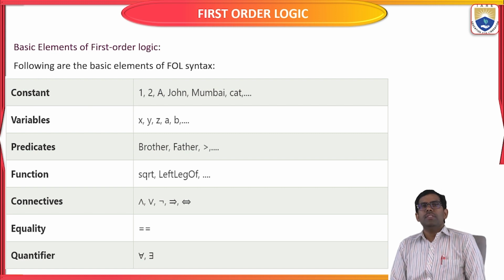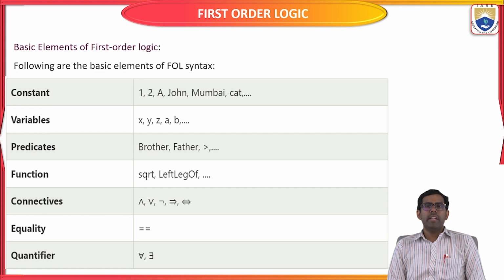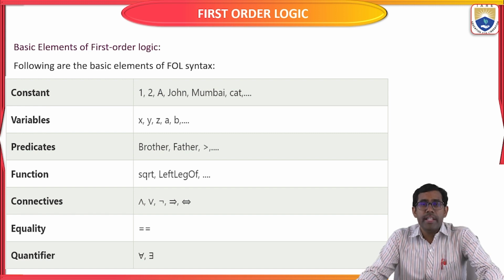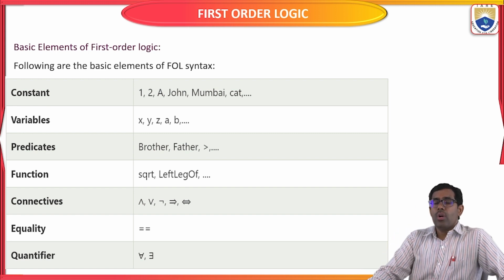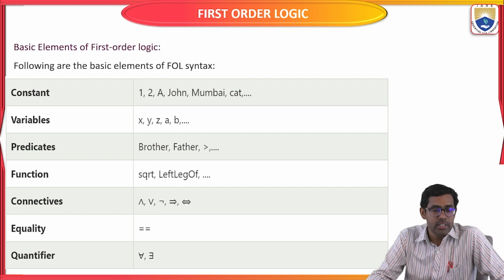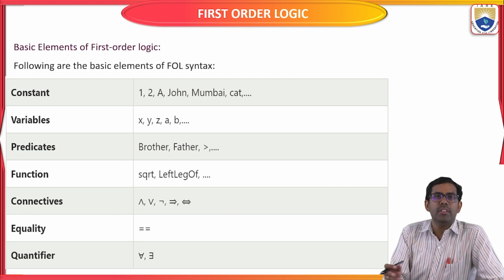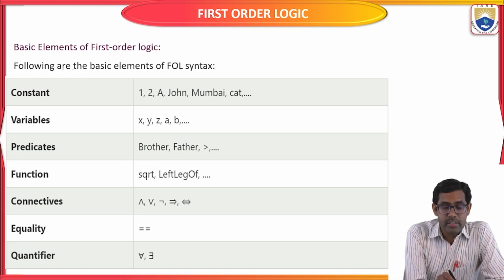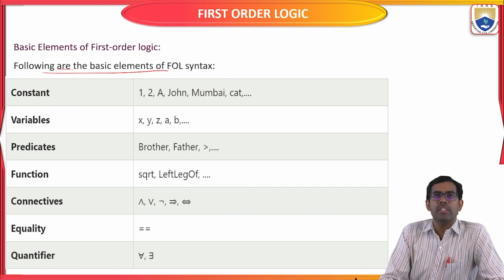Next, the basic elements of first order logic. We already know the different elements and syntax we use to represent first order logic in artificial intelligence. Just for your reference, I have given a few things. The following are the basic elements of first order logic syntax.